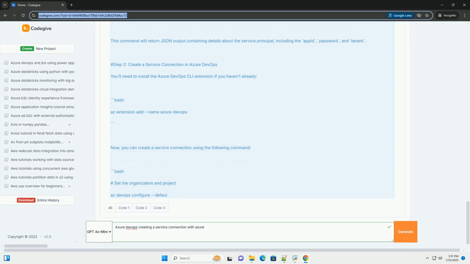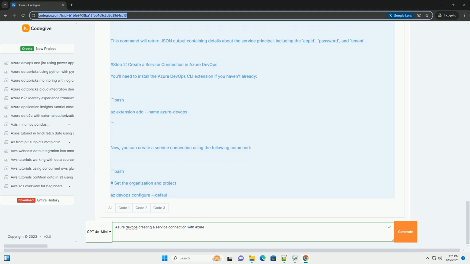1. Choose the Service Principal, Automatic, option. 2. Select your Azure subscription from the drop-down. 3. Click on Authorize. This will prompt you to log into your Azure account and grant permissions to Azure DevOps. 4. Once authorized, select the resource group, optional, or subscription where you want to deploy resources. 5. Enter a name for the service connection. 6. Click Save to create the service connection.